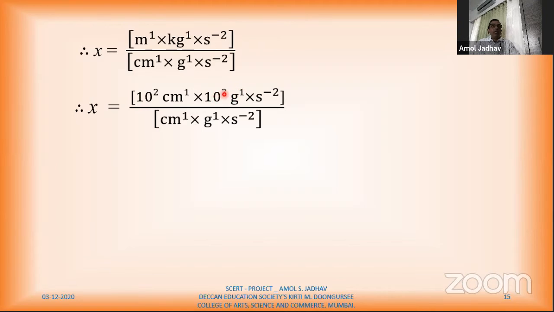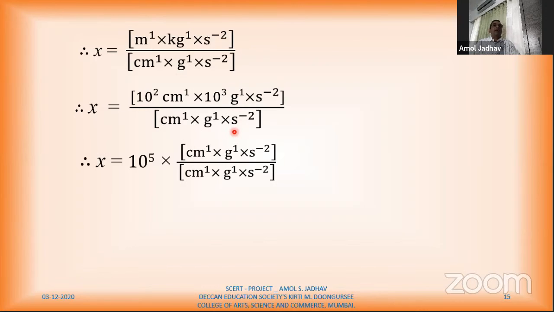ठीक आहे. मी इथे कोणी म्हणेल इथे 10⁻³ काय? This is 1000, this is 100. Okay, and this remains as it is. याला मी चेंज करणार नाहीये. सेंटीमीटर raised to 1, gram raised to 1, second raised to -2. Now here centimeter raised to 1, centimeter raised to 1 will get cancelled. Here gram raised to 1, gram raised to 1 will get cancelled, and second raised to -2, second raised to -2 will get cancelled. So I get here this 10⁻² into 10⁻³, which becomes 2 plus 3, that means 10⁻⁵.